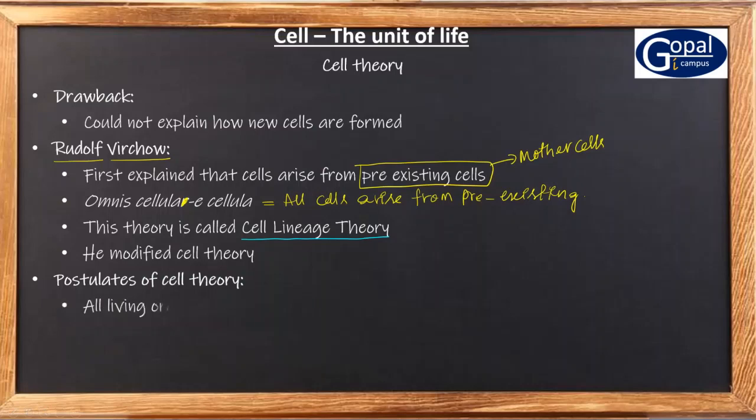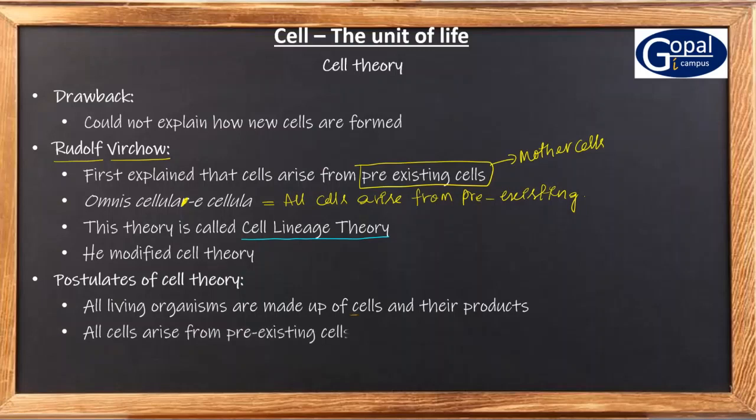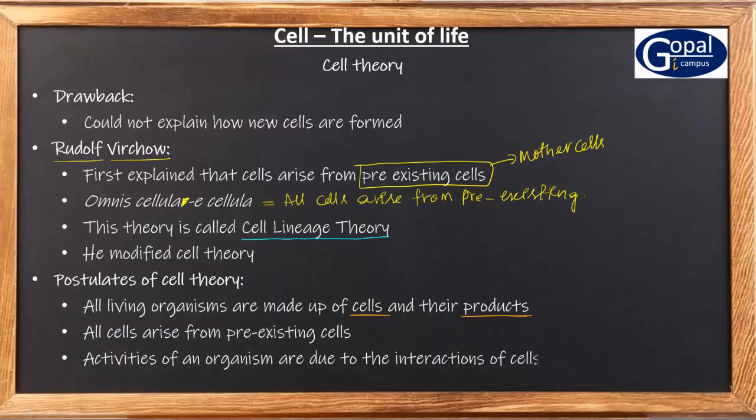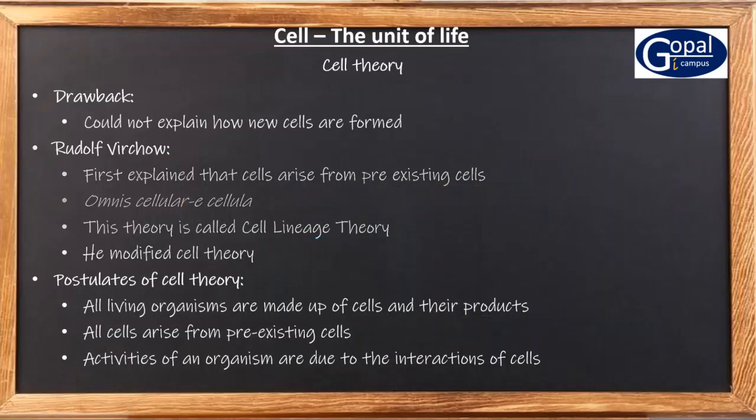And now the cell theory has these important postulates. What are the important postulates of cell theory? All cells arise from pre-existing cells, that is one thing. And all living organisms are made up of cells and the products of the cells. All organisms are made up of cells and their products, and all the activities of an organism are because of interactions between its cells. So these are the postulates of cell theory.